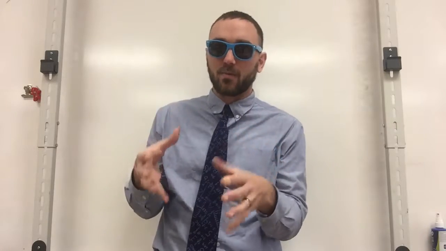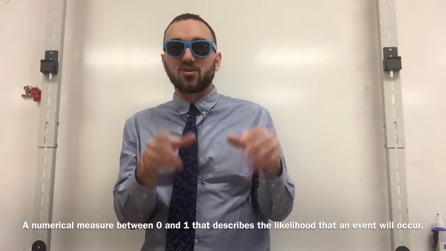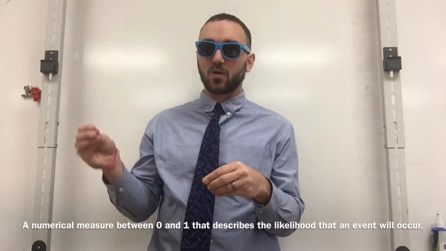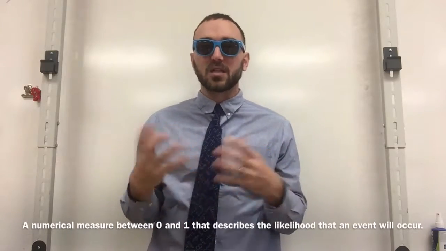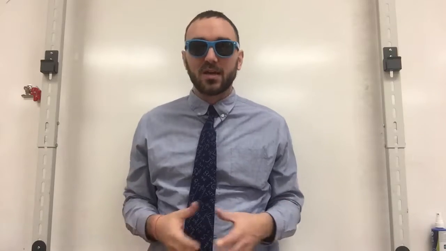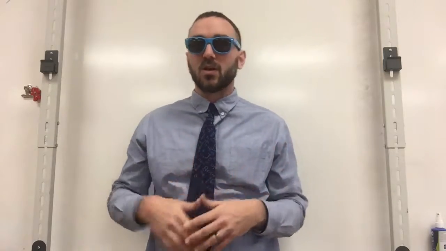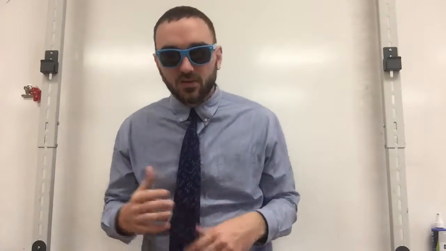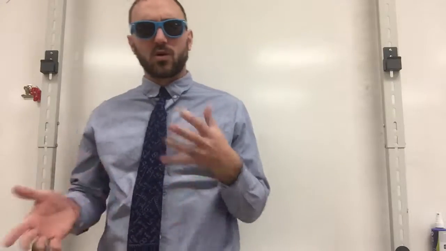So let's define probability. Probability is a numerical measure between 0 and 1 that describes the likelihood that an event will occur. So how likely something is to occur is all about probability. So we have a 0% chance versus a 100% chance of something happening, or 0 and 1. So how we start to describe this is more on like a continuum.